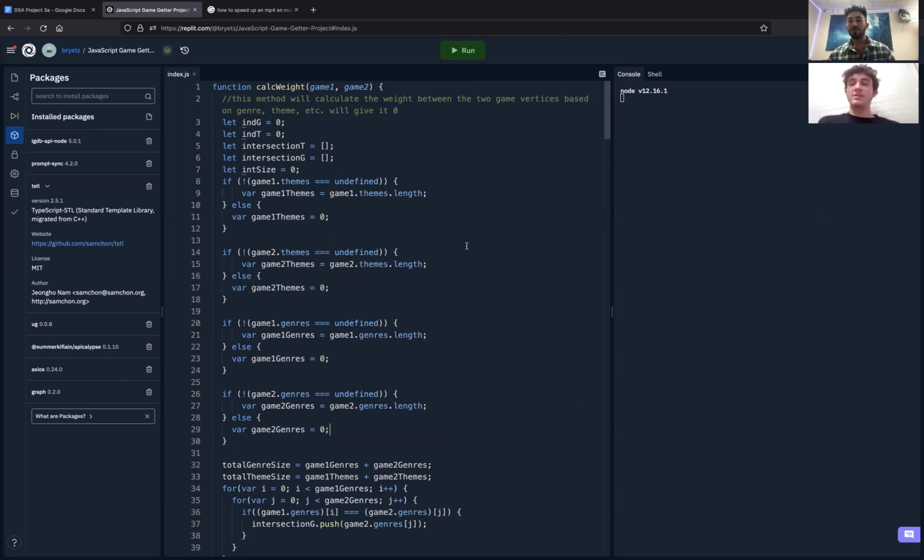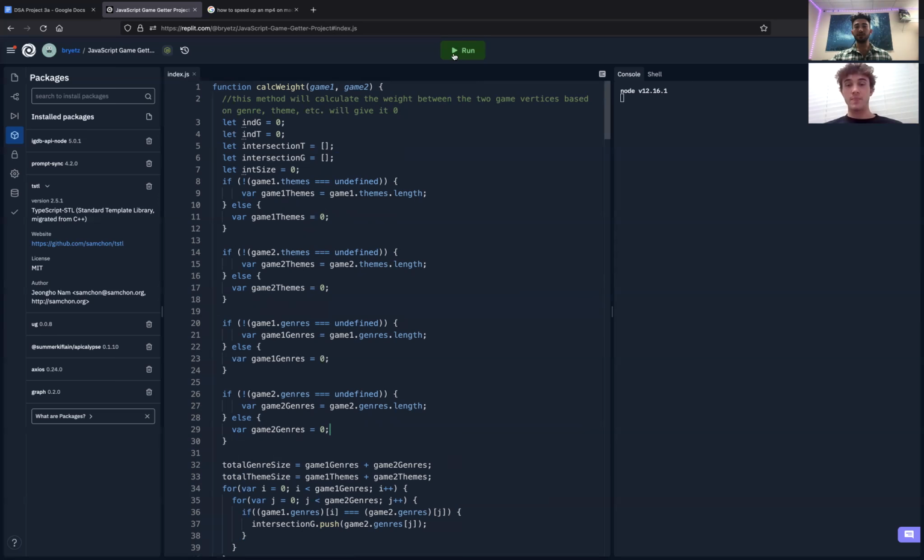The reason why this is such a big problem is because so many gamers catch themselves continuously playing their favorite game, and they don't broaden their perspective on the games that they could also like just as much. So what this program does is give a list of the top 15 games that are most similar to the player's favorite game, so then the player will know what they will like.